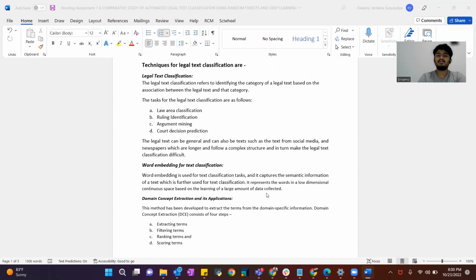The legal text can be general and can also be text such as text from social media and newspapers, which are longer and follow a complex structure, and in turn make legal text classification difficult.